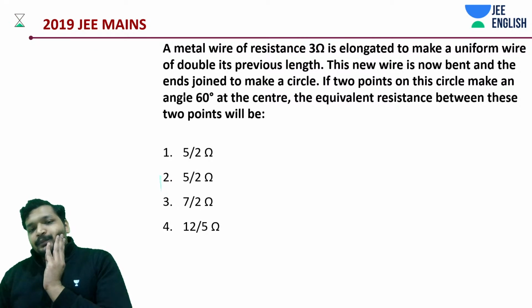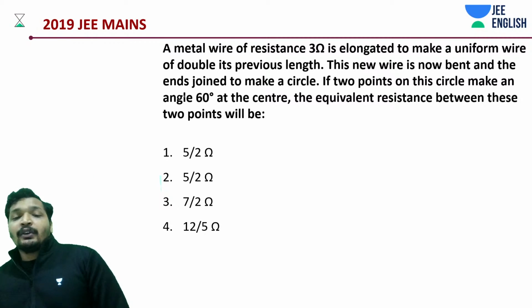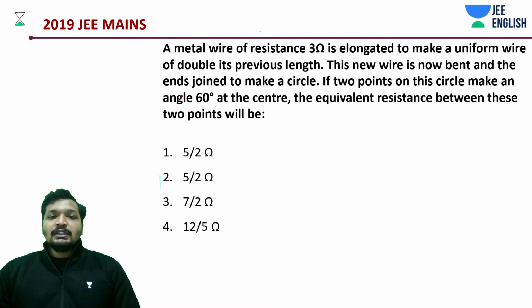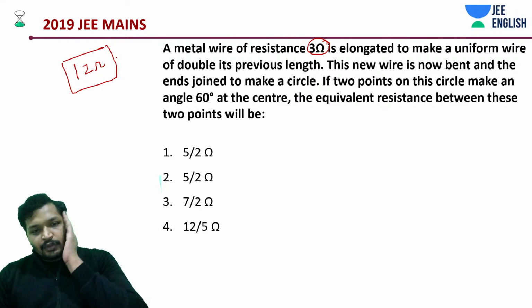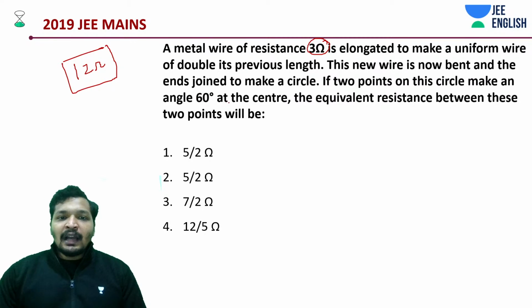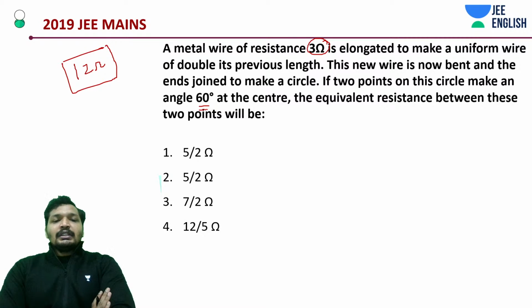Doubling the length is going to do what? Make your resistance 4 times. So this is how it works. This 3 ohms becomes 12 ohms. I'll come to how this comes about. Students who want to quickly know how to work around this problem, this is how it's going to be. Okay, actually this is a very easy question. And then you will have 10 ohm and basically R by 36. Is that what it is?